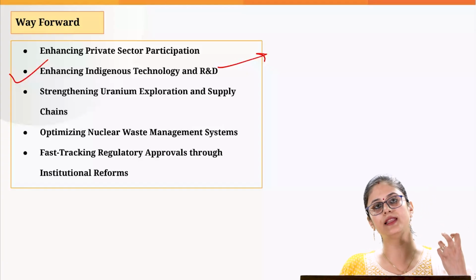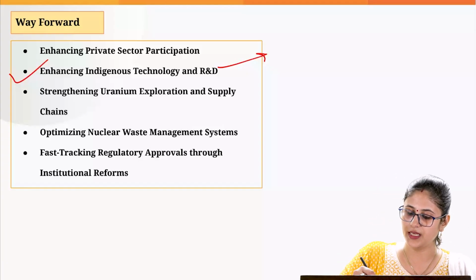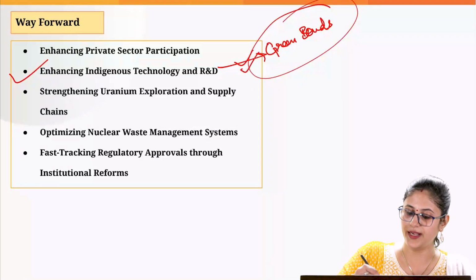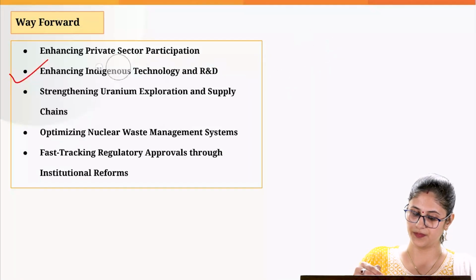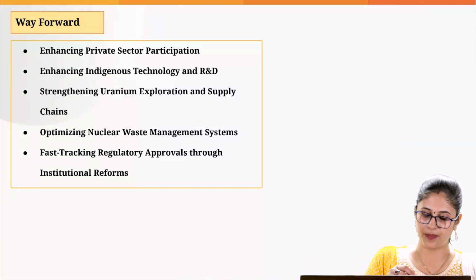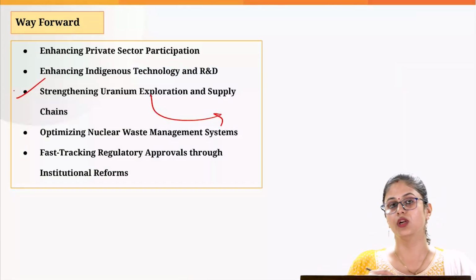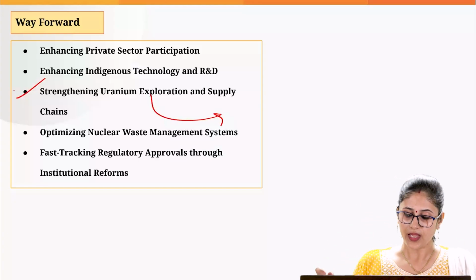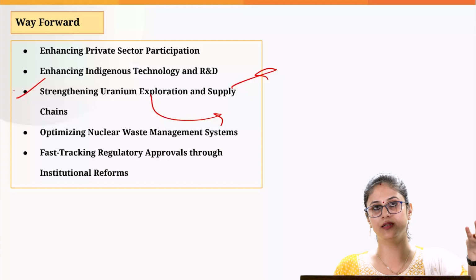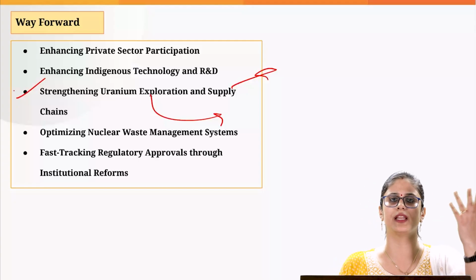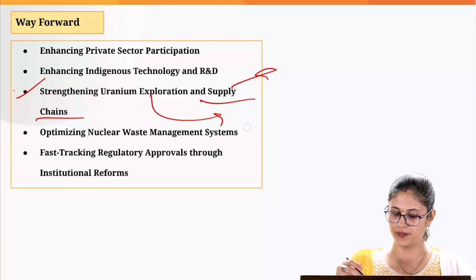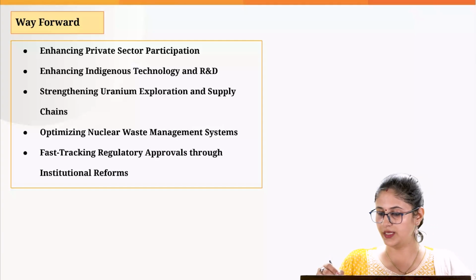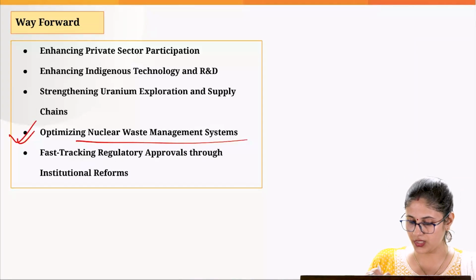And in order to get the necessary finance for the same, the government can issue sovereign green bonds, to provide adequate boost to R&D for indigenous technology in this sector. Then we need to strengthen the supply of uranium. For that, we need to give a boost to domestic production of uranium also. And we need to enter into collaboration like we have entered with the USA. We need to collaborate with Russia and other players which can provide us a resilient uranium supply in the future. Then we need to effectively manage the nuclear waste.